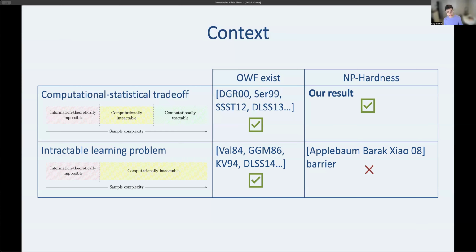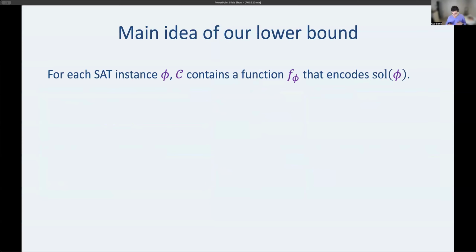One thing that this requires is, if we want to prove a result like this and we want to evade this ABX barrier, which we do, we crucially need our concept class to eventually become easy. We need a lower bound that only holds at some sample complexity regimes. So I want to just spend like 2 minutes saying where that pops up in our reduction. Remember, our goal in our main result is to show that if one could learn this concept class in a time and sample efficient manner, then one can solve SAT efficiently.